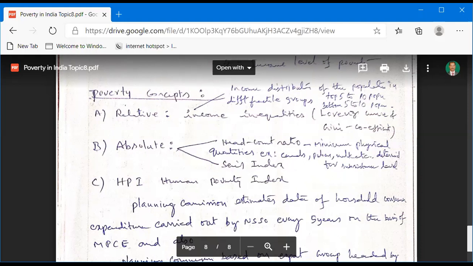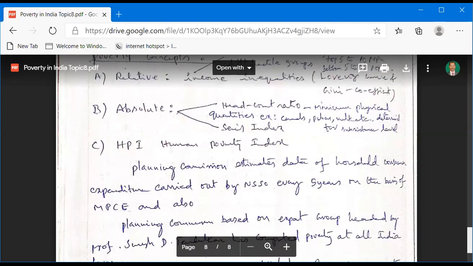And Sen's index, which the previous PPT showed, the Amartya Sen index, also indicates absolute poverty. And the third one is the human poverty index.